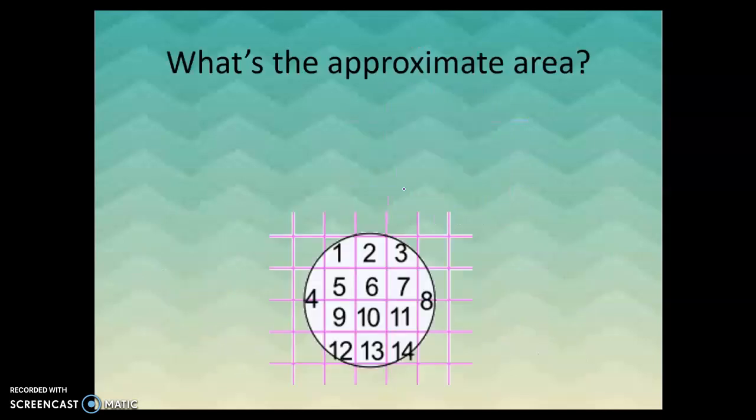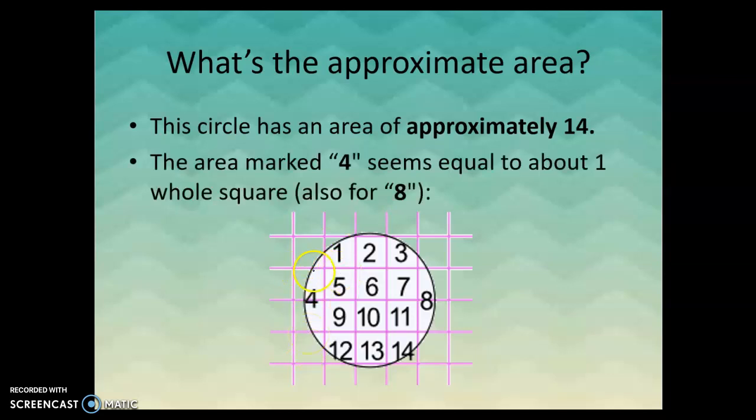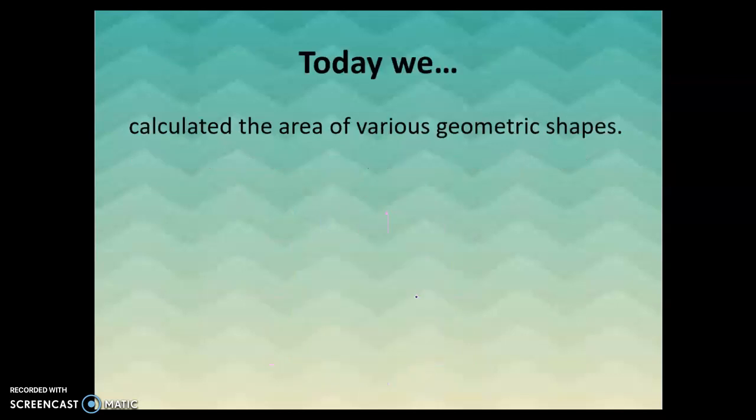Taking a look at the circle, you can see we've approximated it again. We've put it on top of the grid here, and we see that it's approximately 14. Again, you can see right here, we're just kind of eyeballing this. We've got 2 smaller parts on 4, and those, if we put those together, would maybe equal close to 1 square unit. And the same with the 8. If we put those 2 smaller parts together, they would equal close to 1 square unit. And so that allows us to approximate that this is 14 square units.